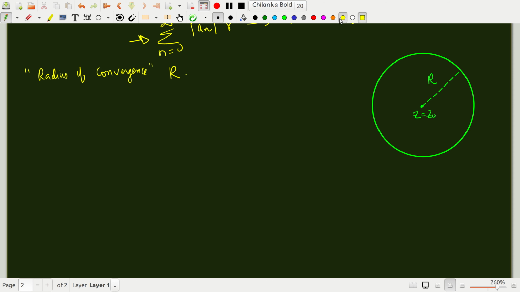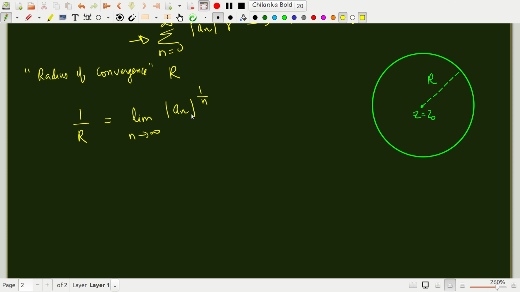How is this related to the coefficients of the series? This is z naught. This is obtained by the following formula. 1 over R is the limit as n tends to infinity, where n is the coefficient index in the series, of mod a n to the power 1 by n.